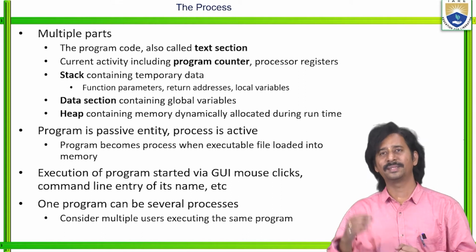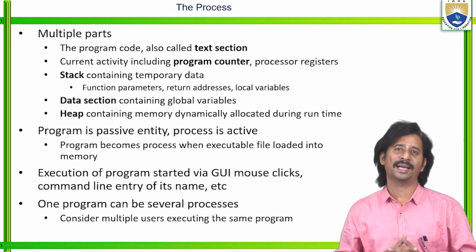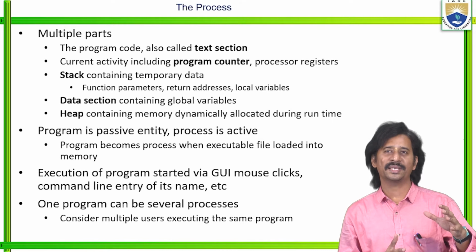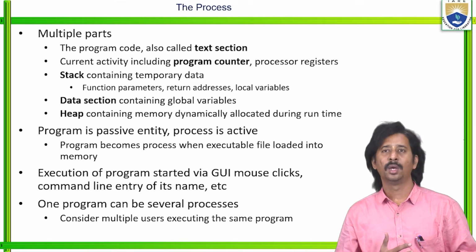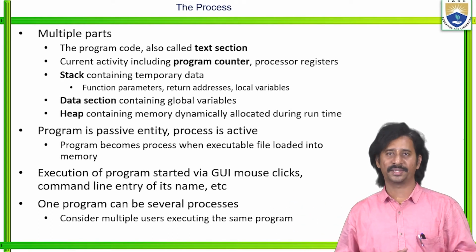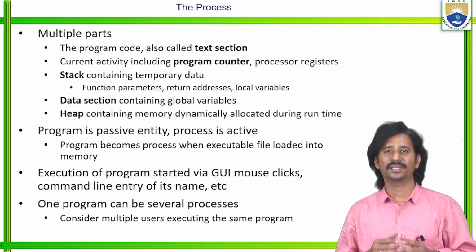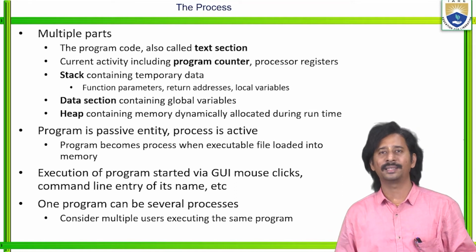So local variables, return addresses, and function parameters are included in the stack section. Whereas the data section contains the global variables. Wherever you use global variables, we need to store them in the data section. Then the heap memory contains the memory dynamically allocated during runtime.